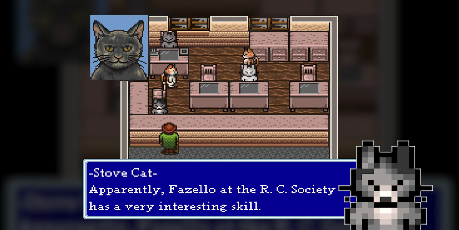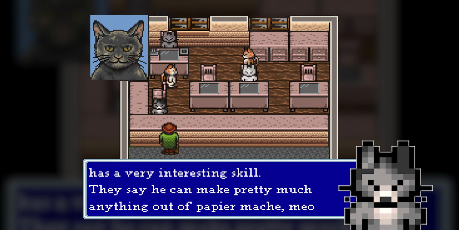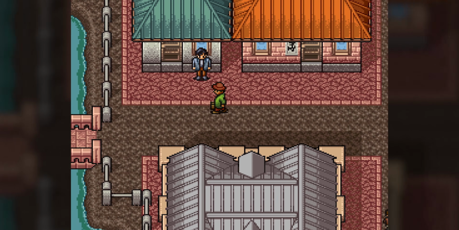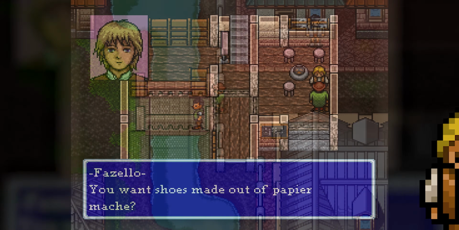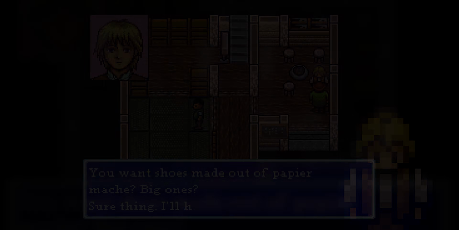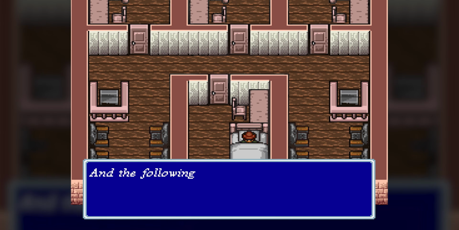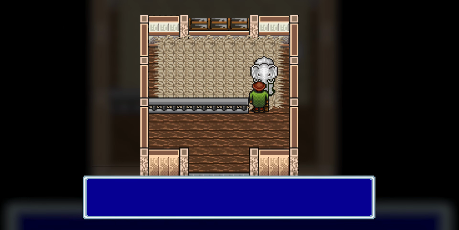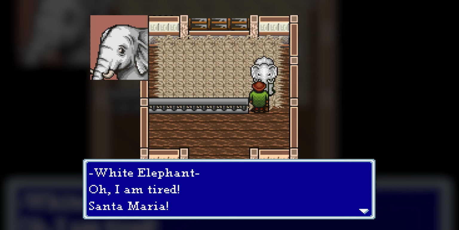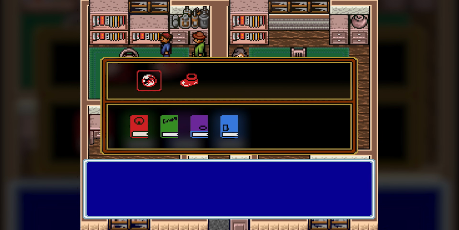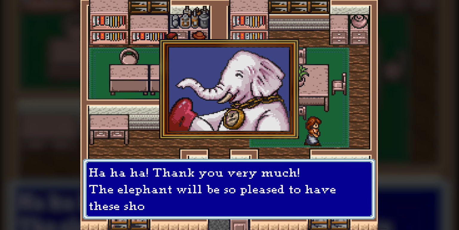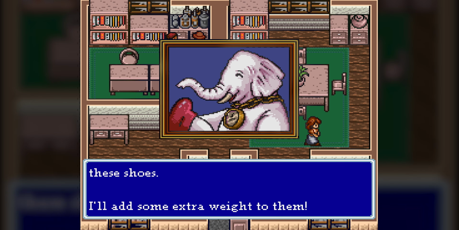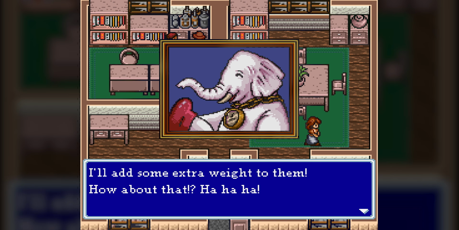In town, Leo has no idea where to find such large shoes, but the Stovecat says Fazello can probably make them. He can, and promises to finish by next morning. As the sun rises, we go to pick up the shoes. Before giving them to Osbel, we visit the white elephant, who exclaims that he's desperately tired. Nevertheless, we give Osbel the shoes, who adds weight to them so as to make the elephant's work yet harder in an attempt to make him stronger.